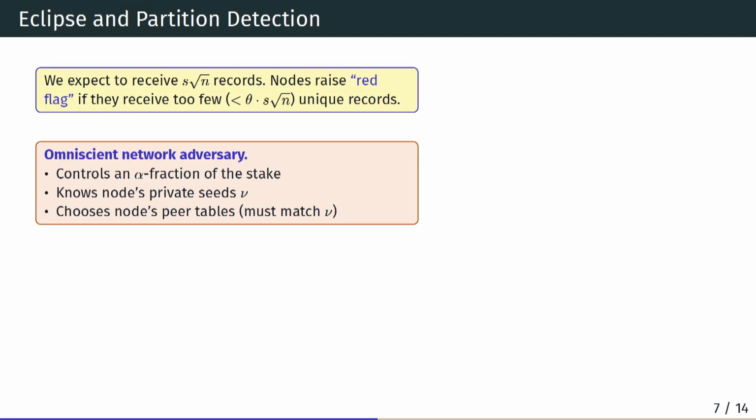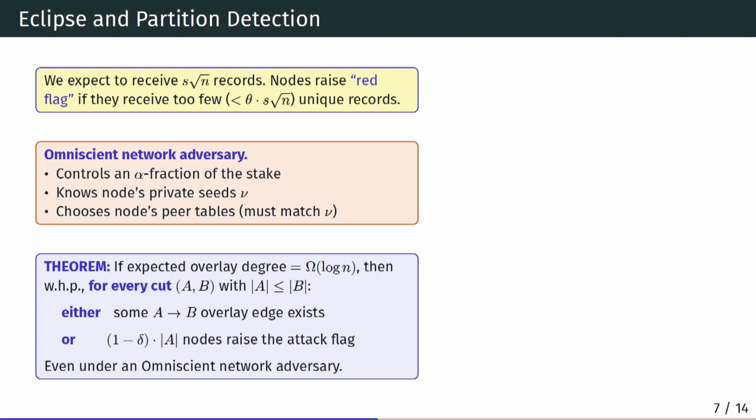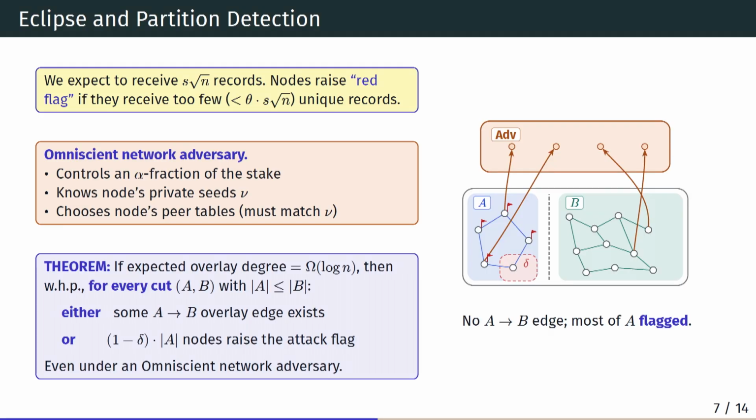Given that setup, even in the presence of an extremely powerful adversary that controls alpha fraction of the stake and knows everyone's private seeds that they sampled uniformly randomly, and is able to even determine the contents of the peer tables, we are going to be able to say with high probability that either in this sampling process everything is connected, so there's no partitioning or eclipsing, or for some given cut A and B, there's going to be a partition, and the small side is going to detect it.